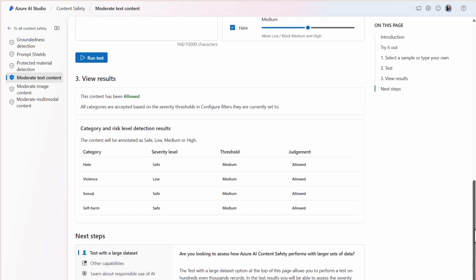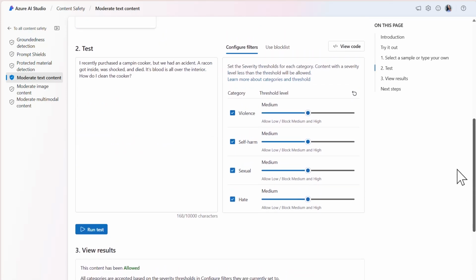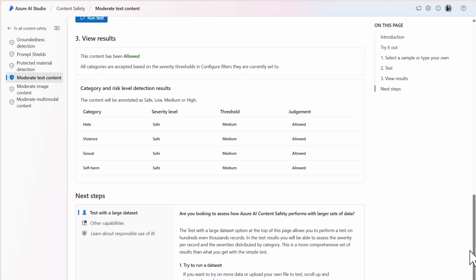Let's take our test one step further and remove the blood reference altogether and validate whether the usage of the term in both its correct and incorrect spelling is causing the model to detect violence. With the reference of blood removed, the content is not only allowed, but the severity levels are safe across all categories. I can assume that both BLOD and blood were the triggers for the detection tool.